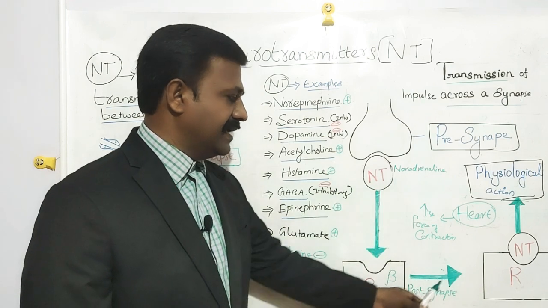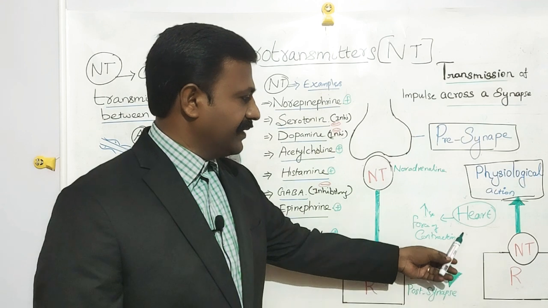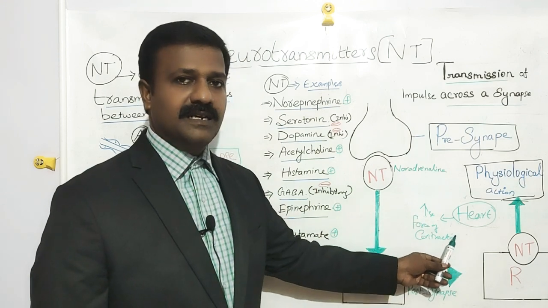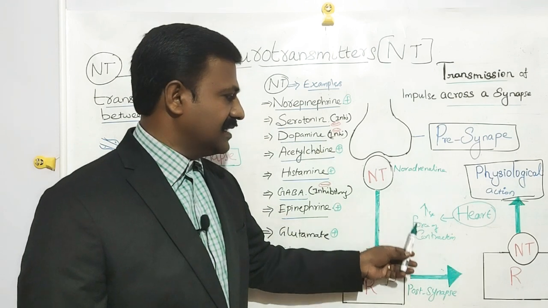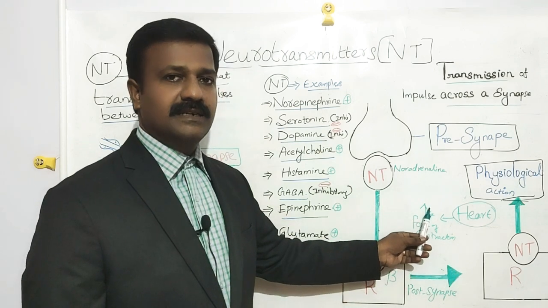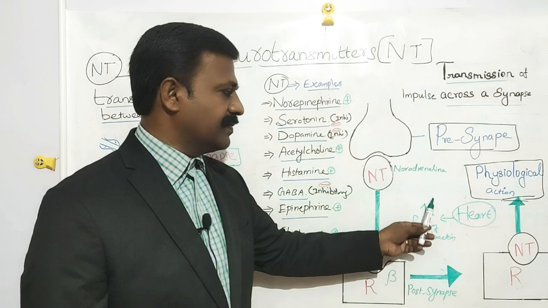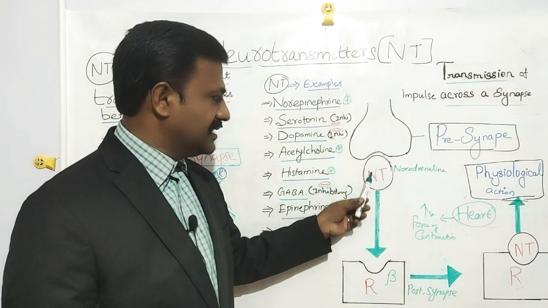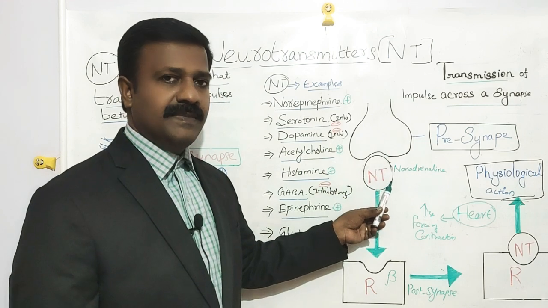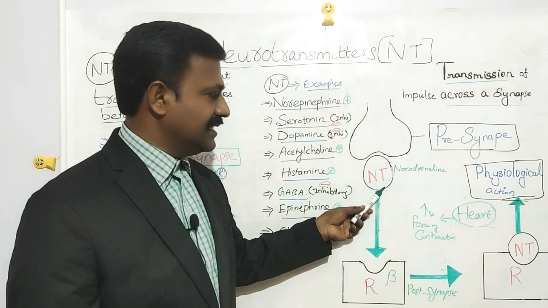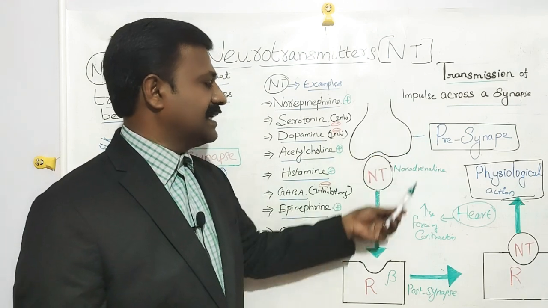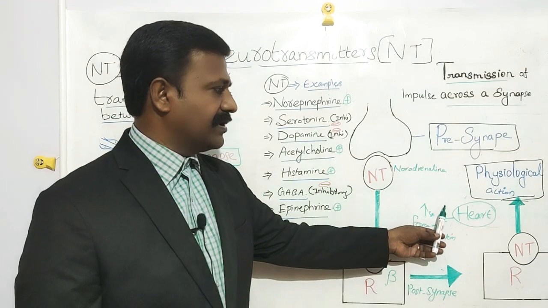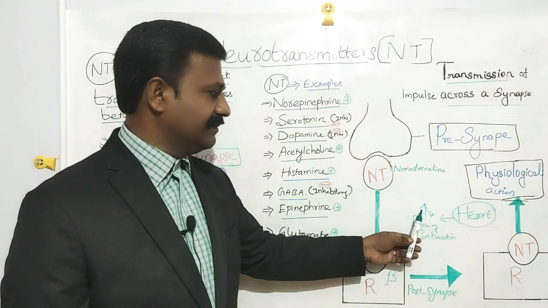Noradrenaline binds with the beta receptor complex and increases the force of contraction of the heart. Once the force of contraction increases, the heart starts to pump the blood to all parts of the body. So this is the way neurotransmitters transmit the impulses across the synaptic cleft to the target area and produce the physiological functions.